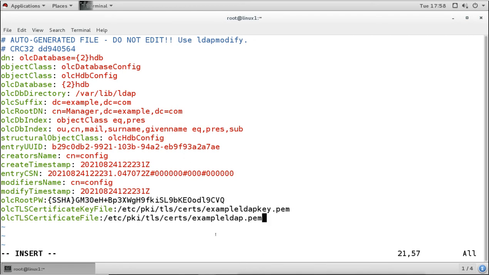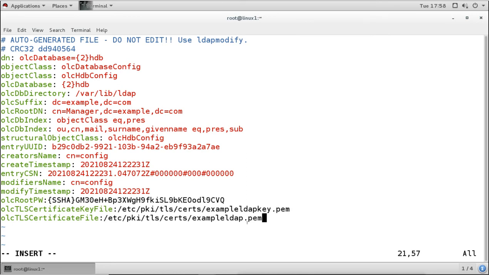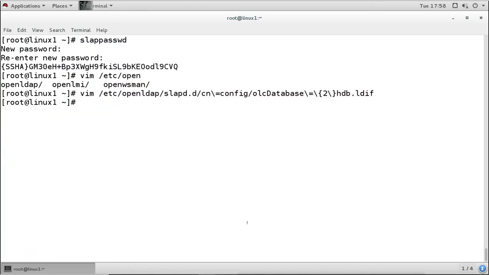Remember, the files are not created, we have to generate these files. This will be the certificate file, and this will be the certificate key file. Now we have to generate the files also. Now I will do what? I will save this, and what next?